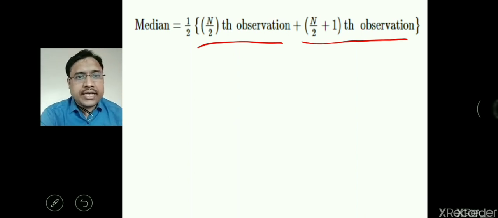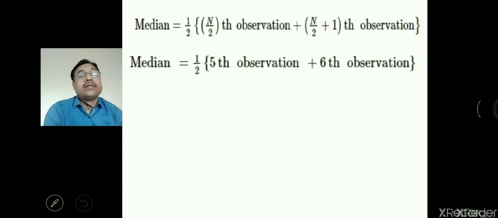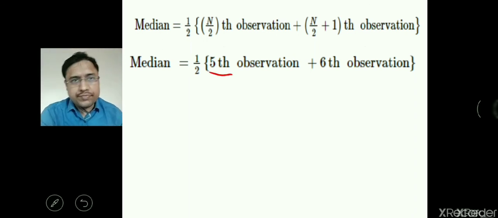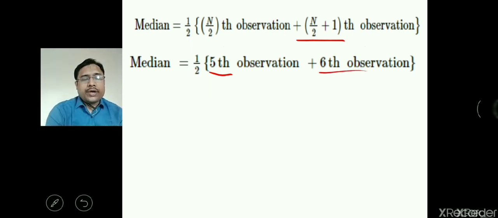After arranging in ascending or descending order, we will write it this way. Because the number of data is 10 here, 10 by 2 is 5, meaning the 5th observation, and 10 by 2 plus 1 is 5 plus 1, the 6th observation. So median is 1 by 2 into the 5th plus 6th observation.